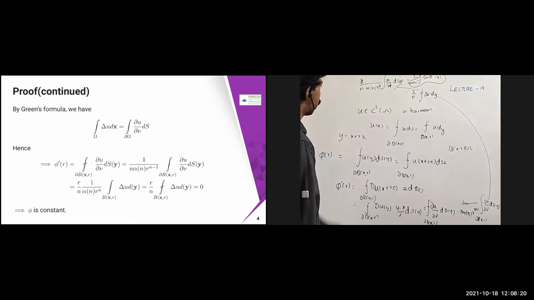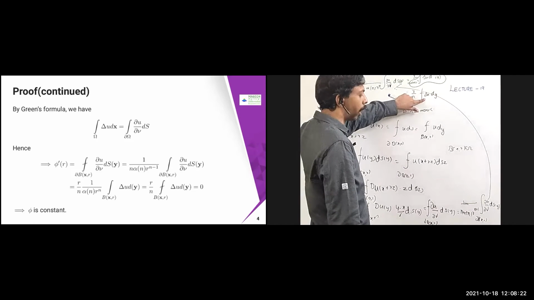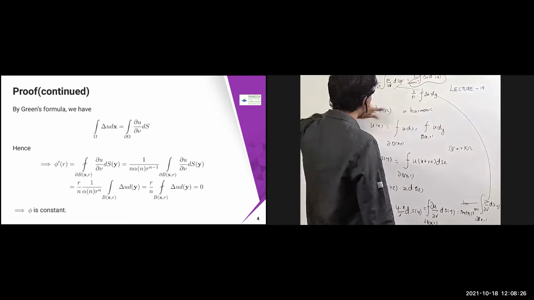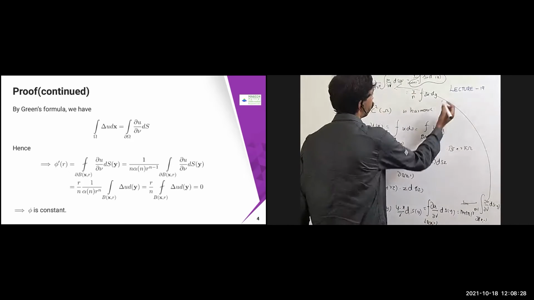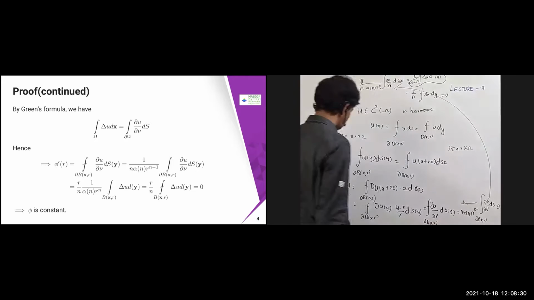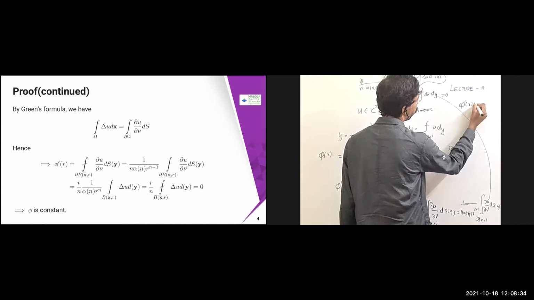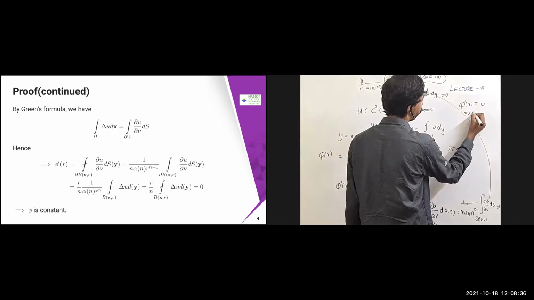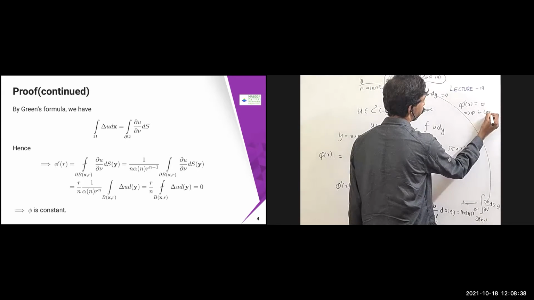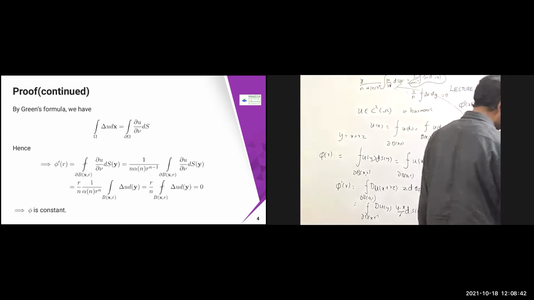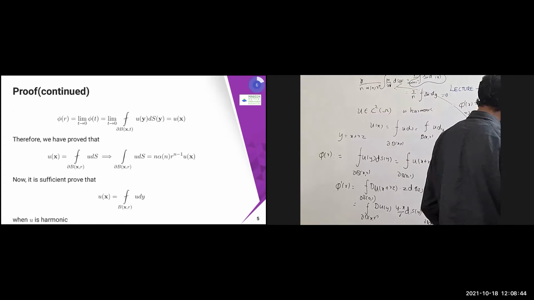But what is this one? This is nothing but del u, which is 0, because u is harmonic. Therefore, del u is going to become 0. Therefore, this is going to be 0. So that means pi dash of r is going to be 0, which implies pi is constant. So therefore, what are you going to have?